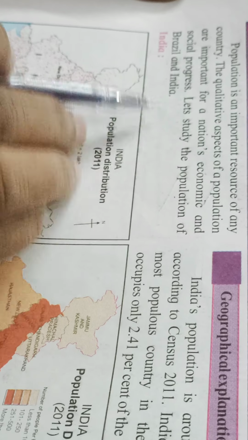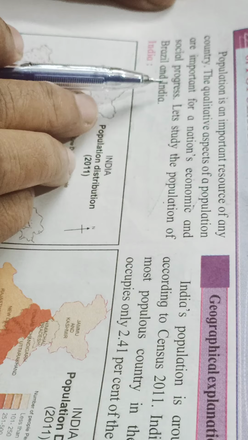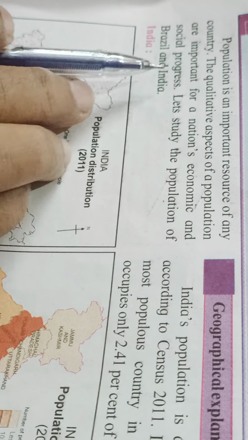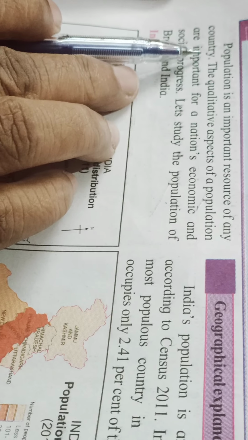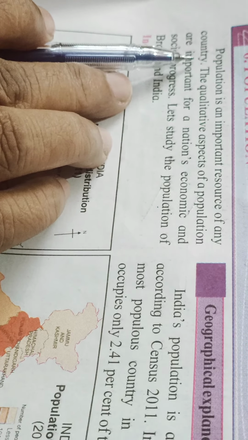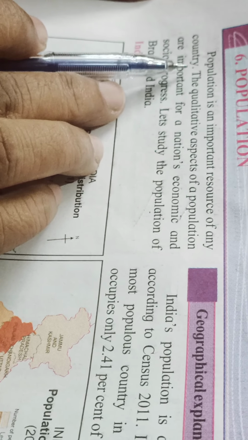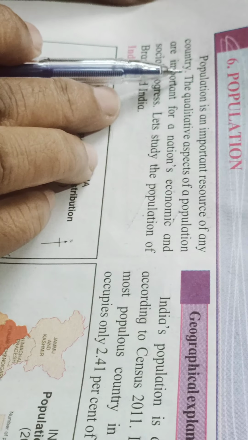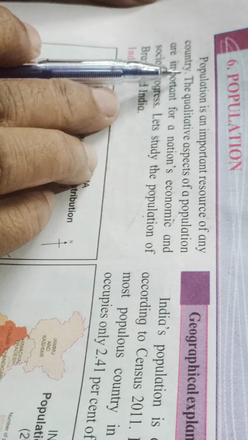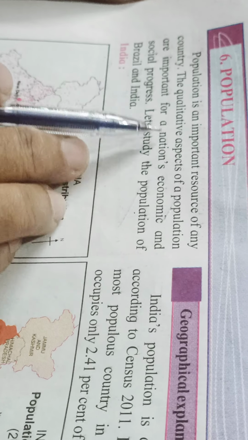As we are comparing two countries in all the lessons, here also we are going to compare the population of Brazil and India. Why is population known as an important resource of any country? Because population is made up of manpower, human resource. Population is a human resource, and the development of a country depends upon the qualitative aspects of population.